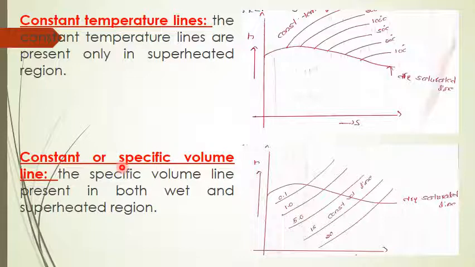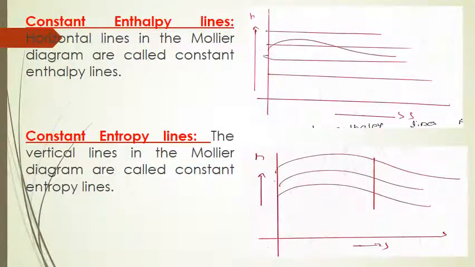Then constant or specific volume lines. The specific volume lines are present in both the wet and superheated region. If you observe the Mollier diagram, these kinds of lines we will call specific volume lines. And in the Mollier diagram, we will also see constant enthalpy lines and constant entropy lines. These horizontal lines are nothing but constant enthalpy lines, and these vertical lines are nothing but constant entropy lines.